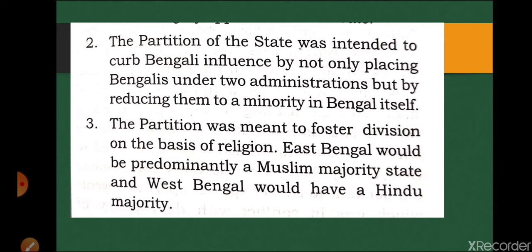And the third one, that partition was meant to foster division on the basis of religion, and East Bengal would be a predominantly Muslim majority state, and West Bengal would be a Hindu majority state. So they made it so that East Bengal would be a Muslim majority state, while Hindus were in the majority, and they declared West Bengal a Hindu majority state, while Muslims were in the majority. So they played the game very cleverly, so that they could trap the Indians. But Indians were not